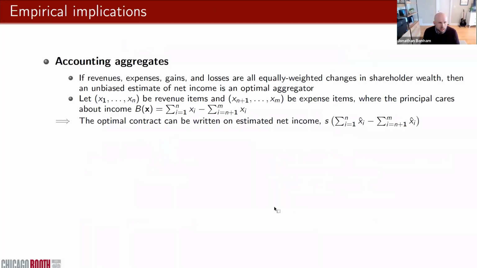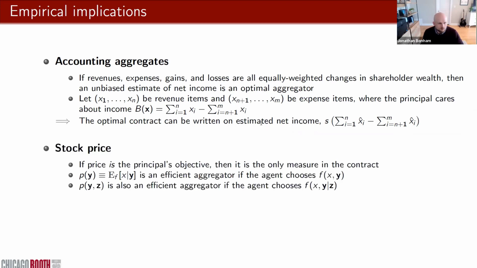So this has some immediate implications. When it comes to accounting aggregates, if we define revenues, expenses, gains, and losses as equally weighted changes in shareholder wealth, then an unbiased estimate of net income is an optimal aggregator for contracting. So more specifically, if we have a vector of revenue items and a vector of expense items, and if the principal cares about income, the difference between the sum of revenues minus expenses, then we can estimate all of those items individually, and then aggregate them up using equal weights and contract on estimated net income.